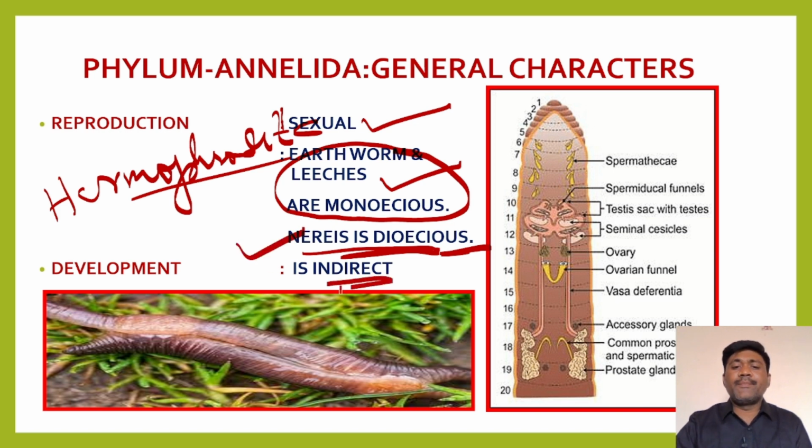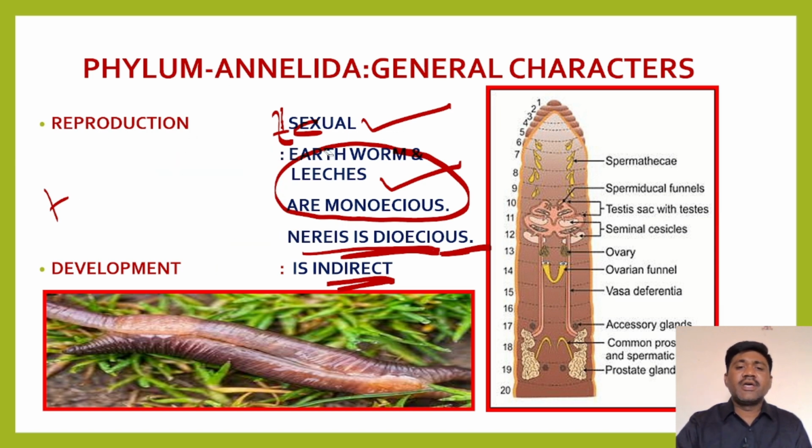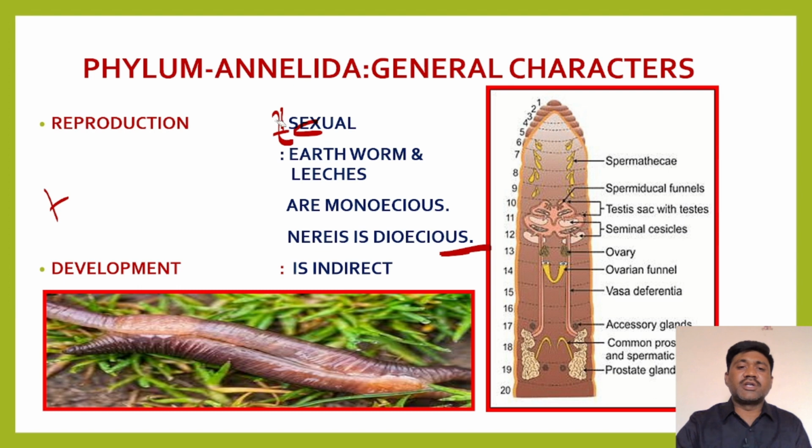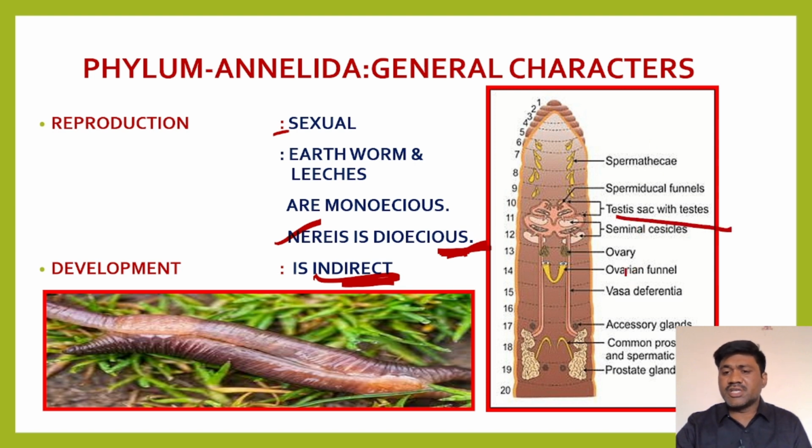Development is indirect. This is a very important point you have to remember. Generally annelids are hermaphrodites, that is monoecious, but Nereis is dioecious. And indirect development we can observe. Here look at this testis sac with the testis, and the ovary. So both male and female reproductive organs are present in the same individual.